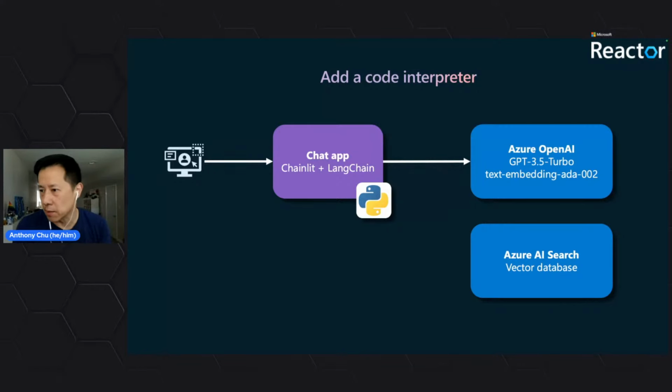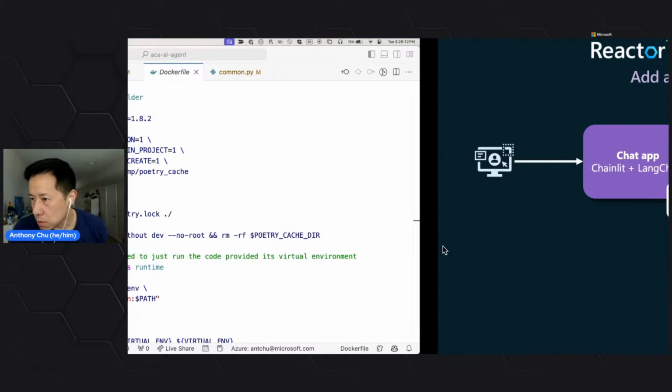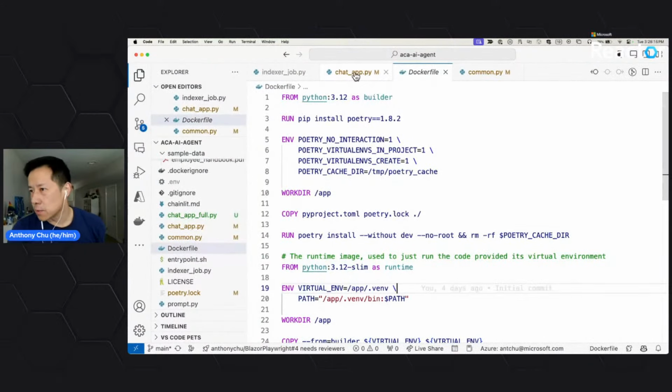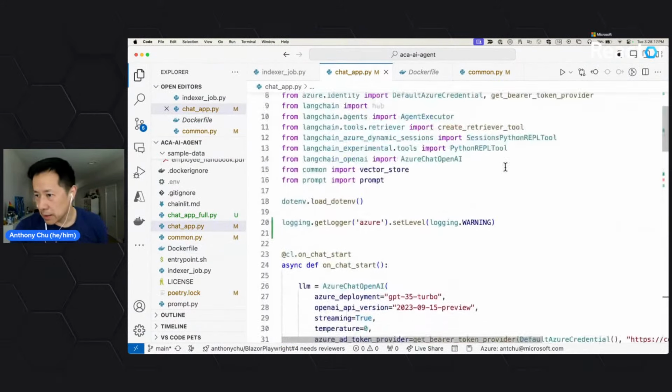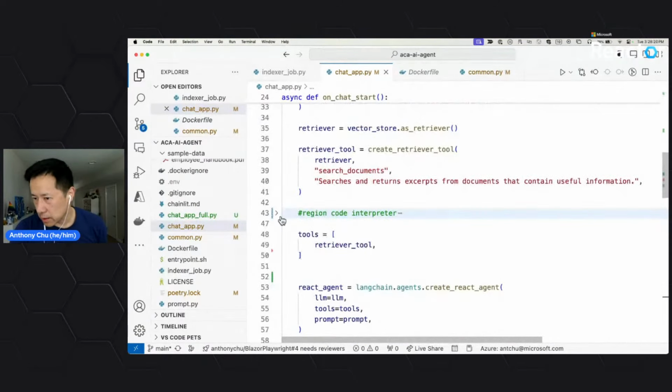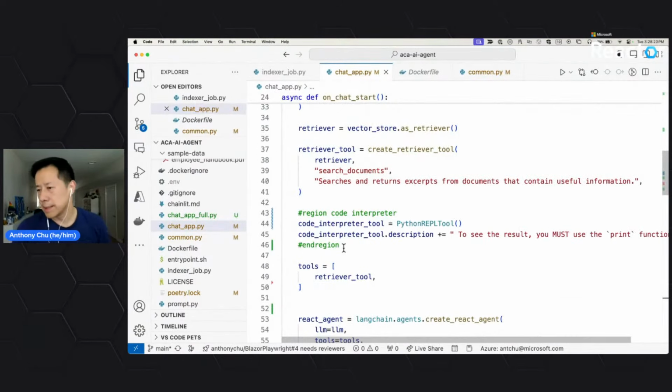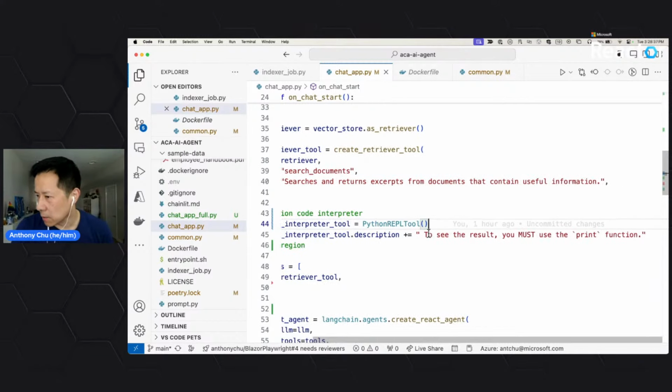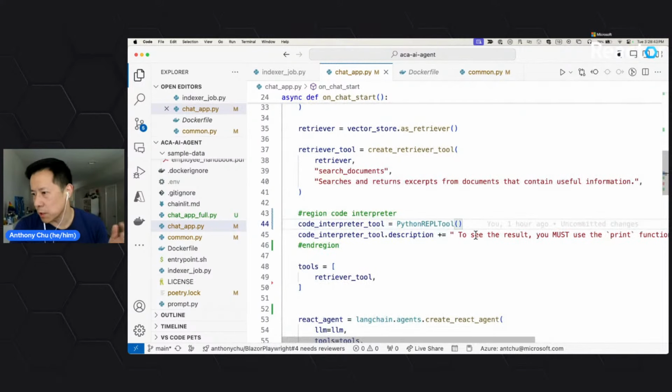We're going to show you how to add a Python code interpreter to our app. So let's do that now. All right, back to our chat app. You might have noticed that I had a section hidden that sets up a second tool, which is a code interpreter. Out of the box, Langchain already provides a Python REPL tool that you can just bring into your app. I'm augmenting its description a little bit to make it work better. But for the most part, you just bring in this tool, and then we can provide it to